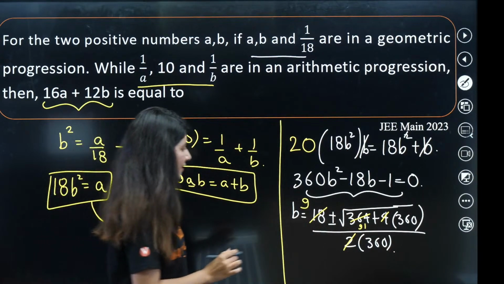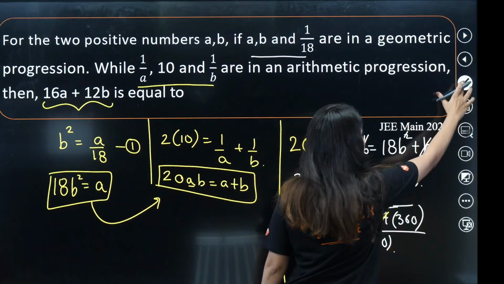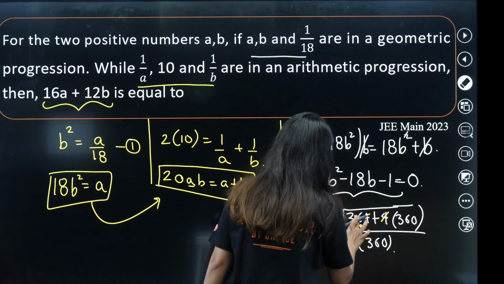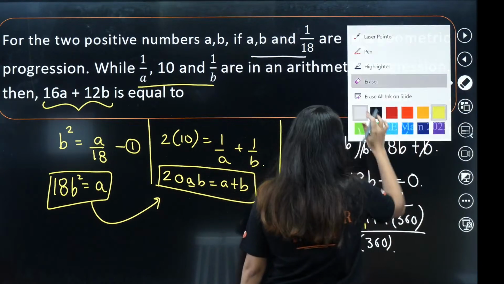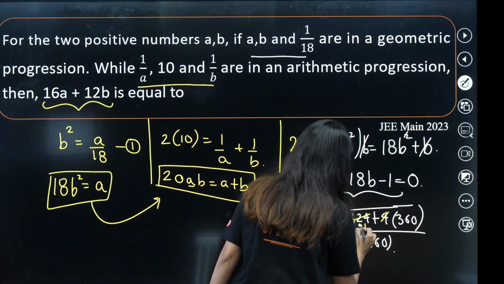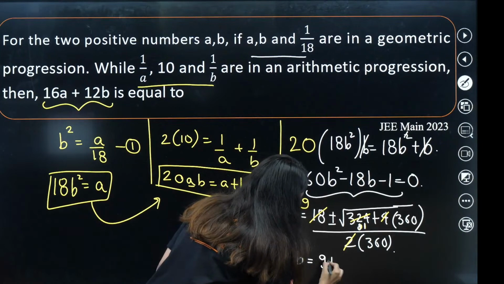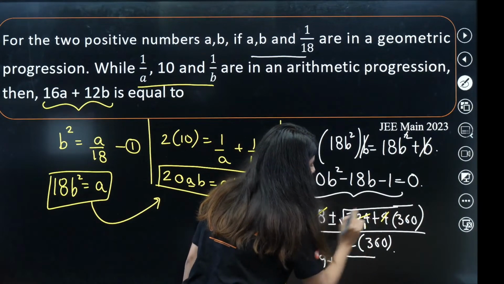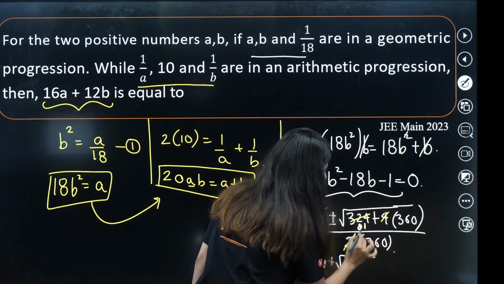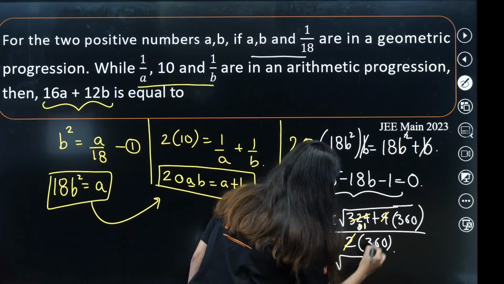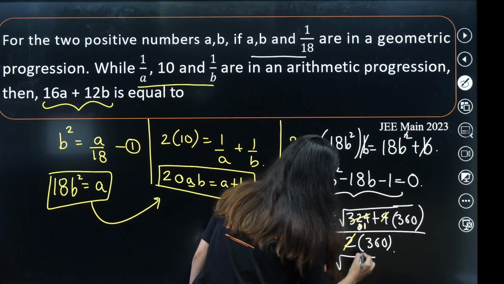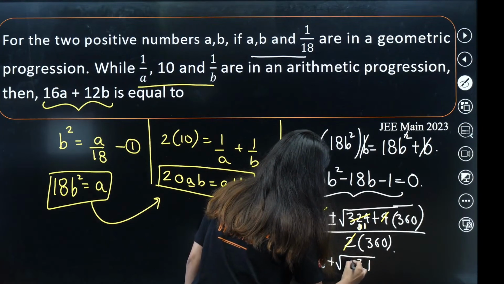Actually, this is 324, 18 square is what? 324, so 81. So this will become B equals 9 plus square root of 81 plus 360. 81 plus 360 is nothing but 441.